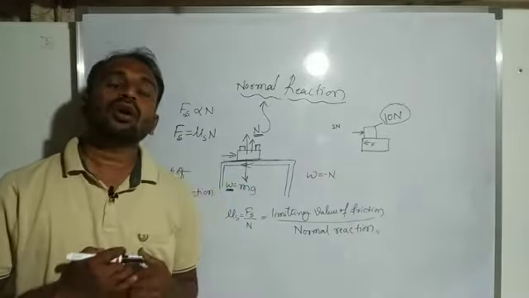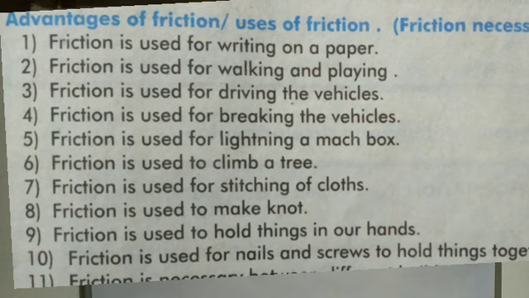the advantages of friction, or uses of friction. The first one, friction is used for writing on paper. It means without friction we cannot write on paper. And friction is used for walking and playing.